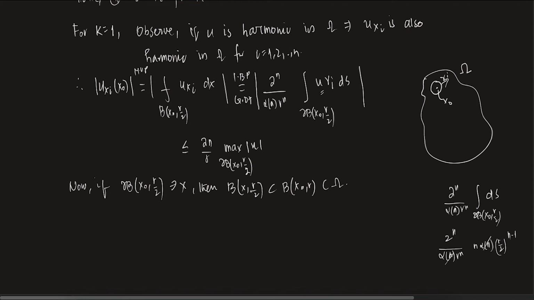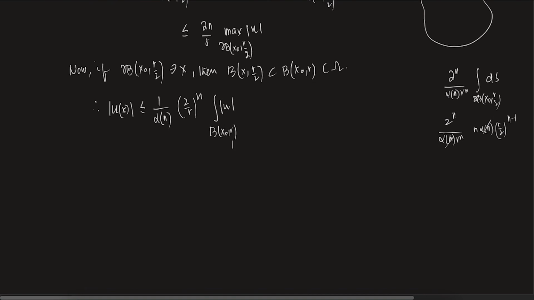So I can take a ball with center x and radius r by 2, which is contained in B(x naught, r), and of course that is contained in Omega. Therefore, what we can say is that mod u(x) is less than or equal to 1 by alpha n (2 by r) to the power n, times the integral of mod u over B(x naught, r).